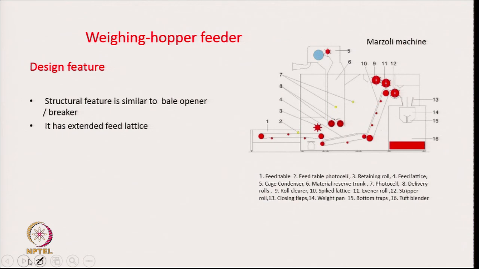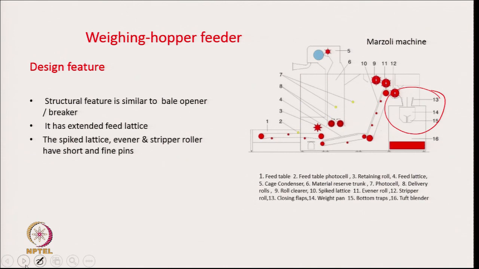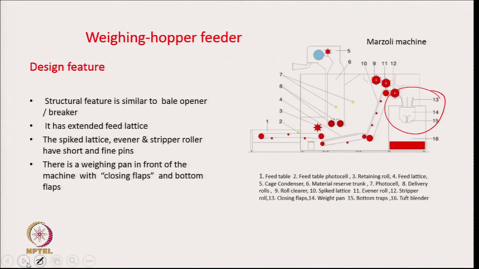What is extra here is this part, where we have a weighing pan. That is the only difference. This machine is a Marzoli machine, the company's name is Marzoli, and the structural features are similar to a bale opener. It has an extended feed lattice, spike lattice, everything is similar, so there is no need to repeat it. The extra thing is a weighing pan in front of the machine with closing flaps and bottom flaps.